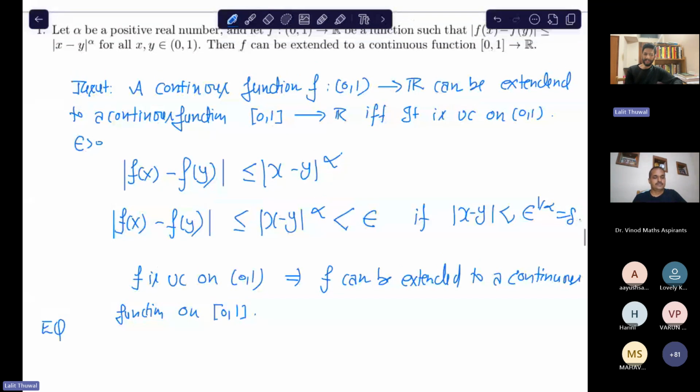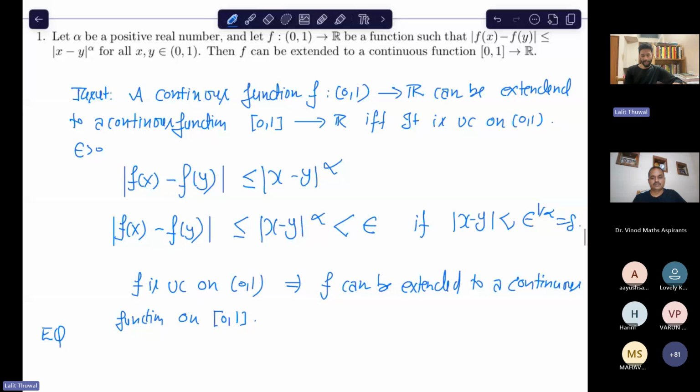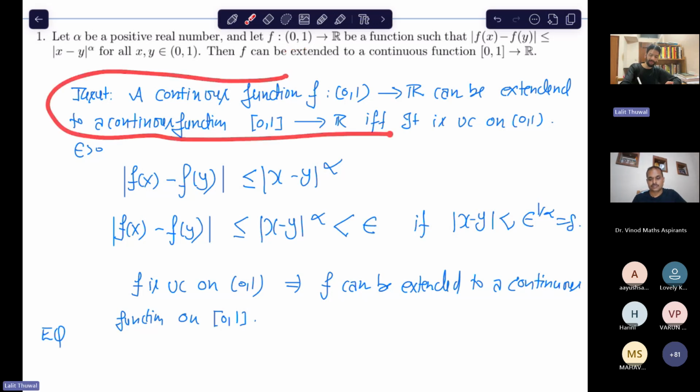But still, without using this, you can show that the limits at the endpoints exist. Suppose you want to, okay, it's your homework: can you show that the limits at the endpoints exist at 0 and 1? Once it exists, then f can be extended, right? So I just want you to know this. This might be useful. This will definitely be useful.